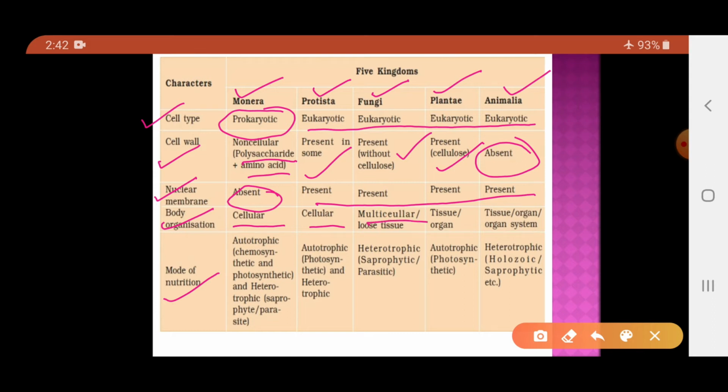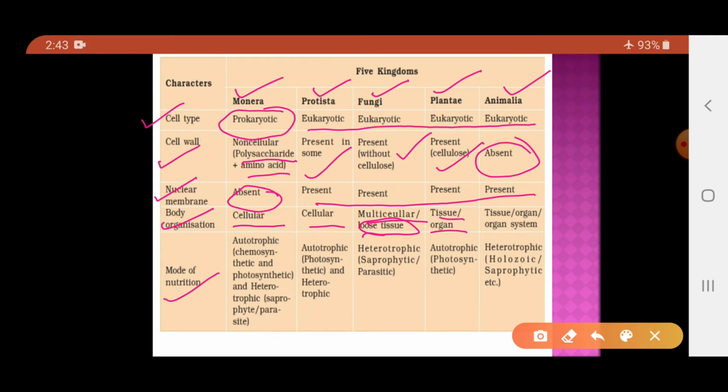The cells within the body may be organized into a loose tissue. Plantae have tissues, that is, they are multicellular. These cells are organized into tissues and tissues are organized into organs. So their body may contain tissue and most of them will also have organs formed from the tissue.